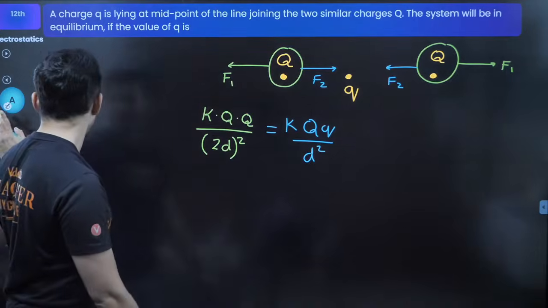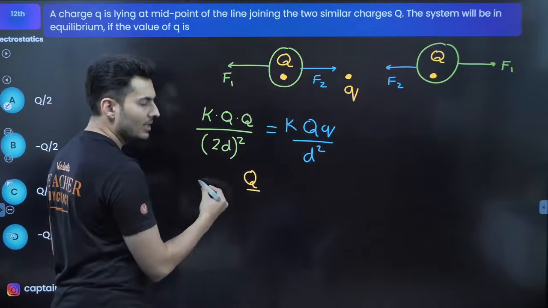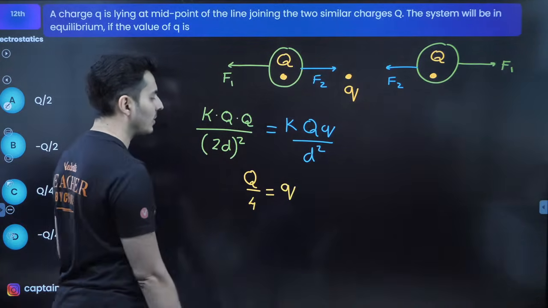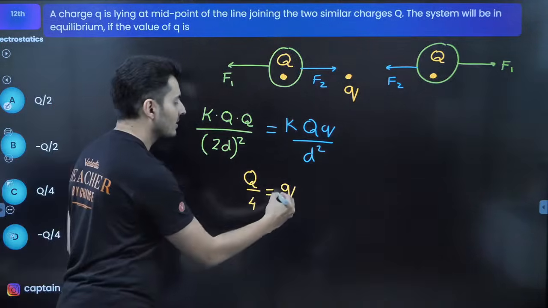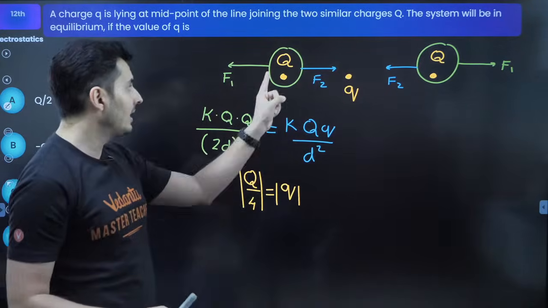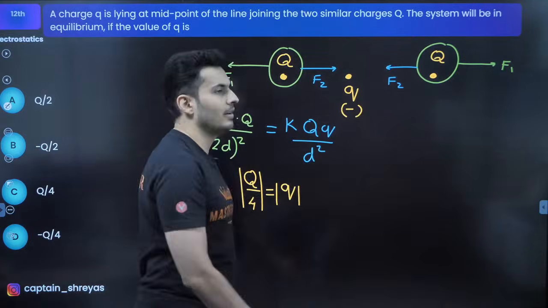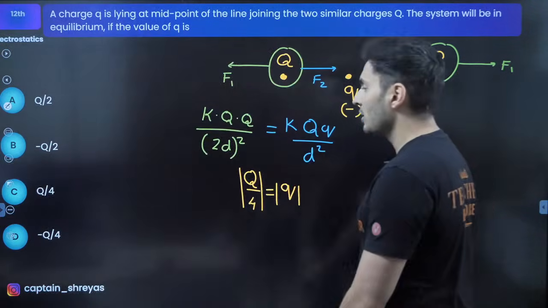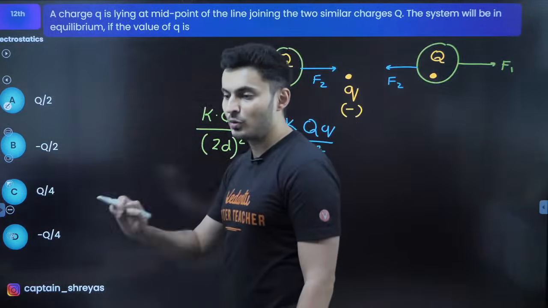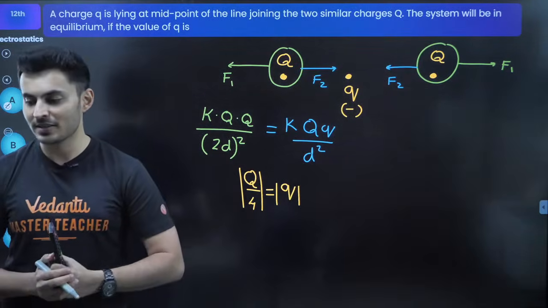Q gets cancelled, like you can see very clearly over here. You will have one of the q remaining. D square will get cancelled. 2 square will become 4, and here I will get small q. So q, magnitude wise, is nothing but capital Q by 4. But sign wise, because it is attractive, it must definitely be negative in nature. So hence the answer should be basically minus Q by 4. So magnitude wise it is Q by 4, but sign wise it is minus Q by 4. I hope this is clear.